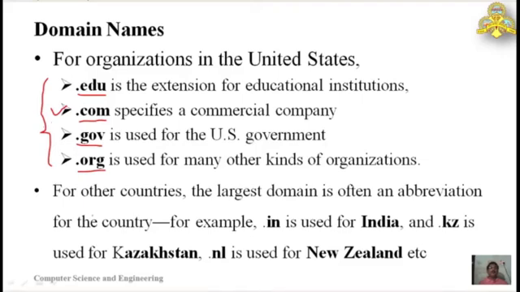So to solve this, for different countries, identification for convenience, the larger domain is often an abbreviation of the country. For example, .in is used for India, .kz is used for Kazakhstan, .nl is used for New Zealand. Likewise, every country has its own domain name extension, which is also called TLD, top level domain. So the top level domain for India is .in.